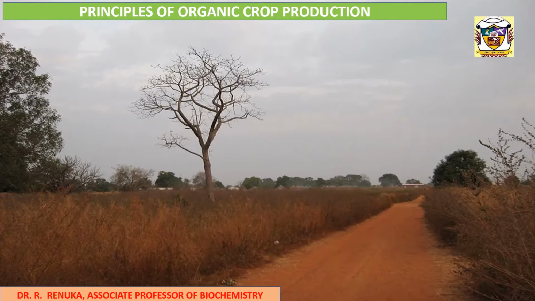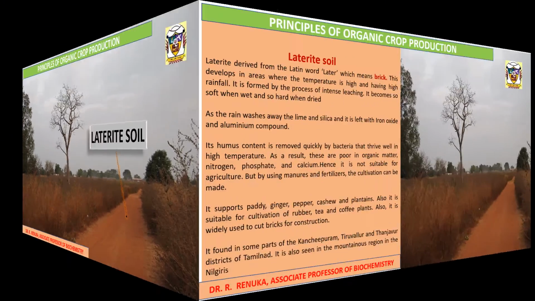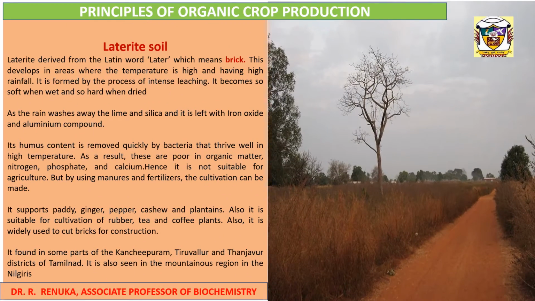Next comes laterite soil. Laterite is derived from the Latin word later, which means brick. This develops in areas where the temperature is high and there is high rainfall. It is formed by the process of intense leaching. It becomes so soft when wet and so hard when dried. As the rain washes away the lime and silica, the soil is left with iron oxide and aluminum compound.